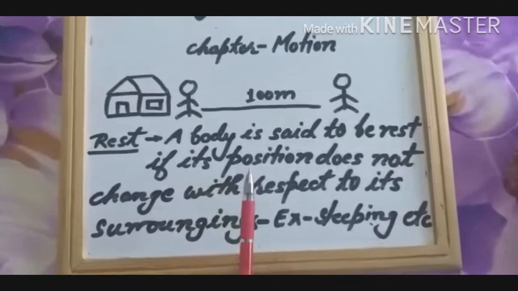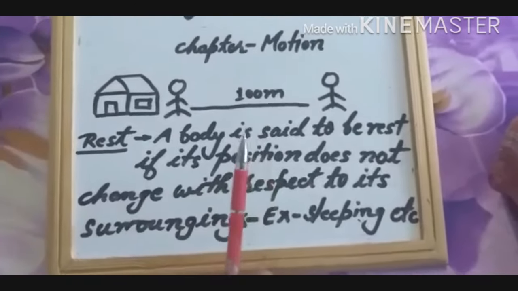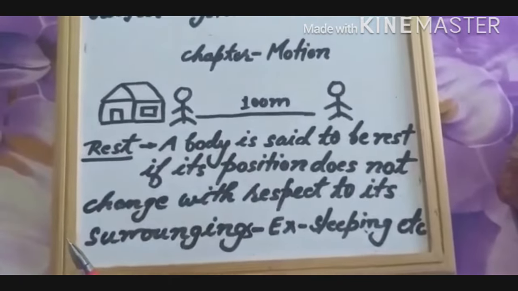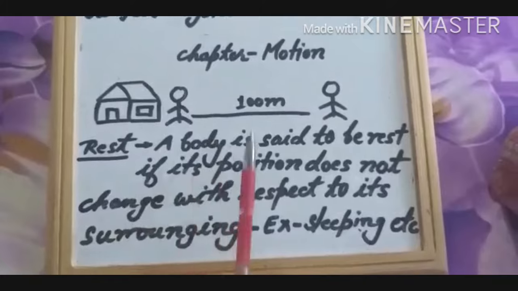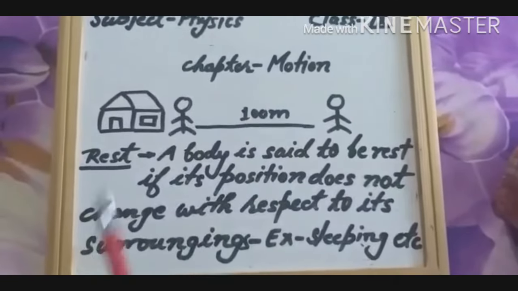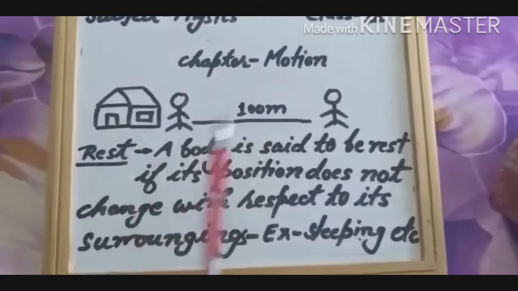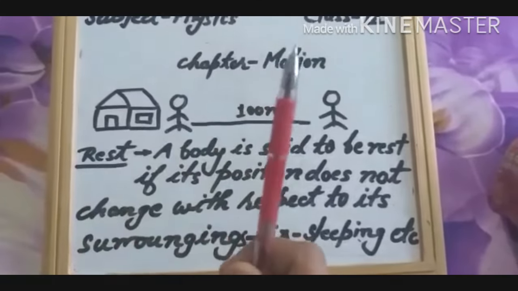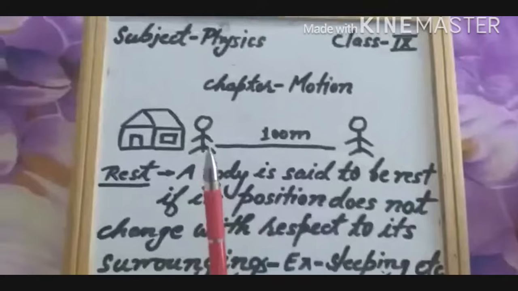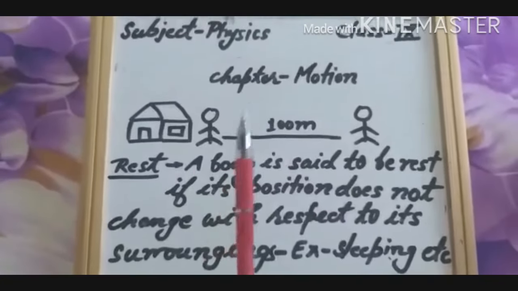Example: when you are sleeping, because at that time you are not moving, or when you are reading, having dinner, lunch, or breakfast, because you are not changing your place. That means at that time you are at rest.